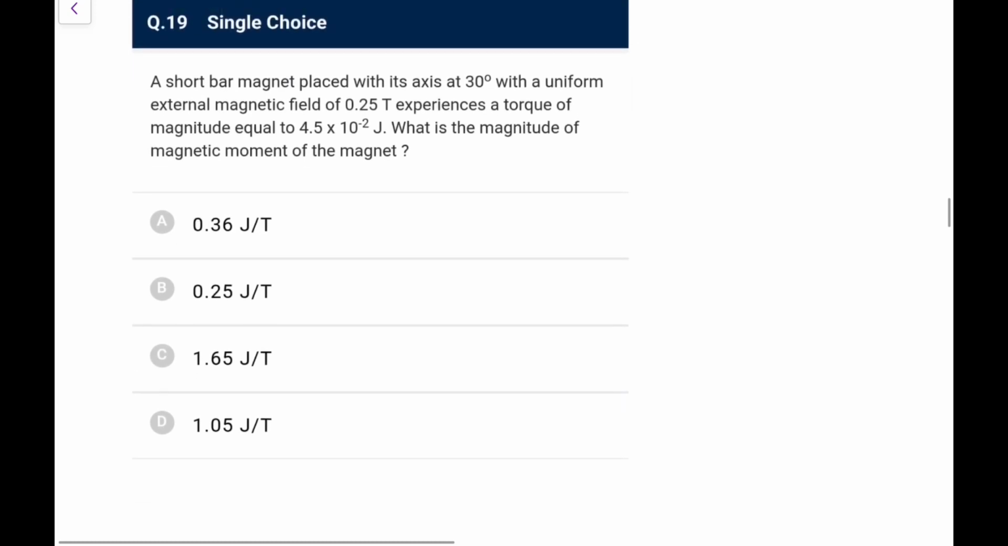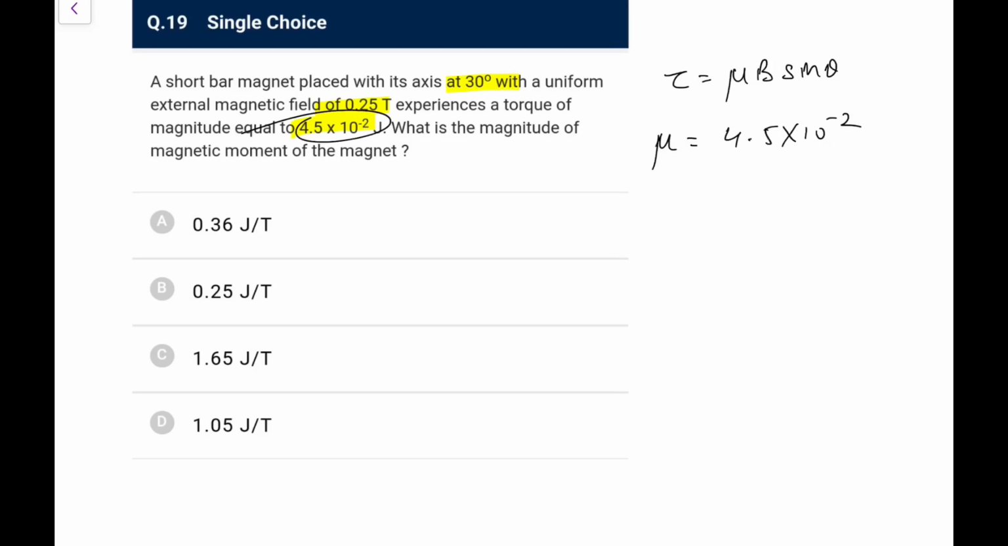Next one. A short bar magnet with its axis at 30 degrees to a uniform magnetic field of 0.25 Tesla experiences a torque like this. What is the magnitude of the magnetic moment? You can directly say tau is mu B sin theta. So mu would be tau over B sin theta. Tau is 4.5 into 10 raised to power minus 2. Never write the torque unit as joule. This is not the right way to write.